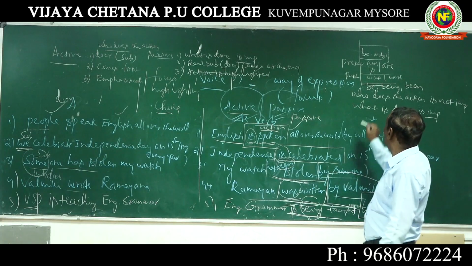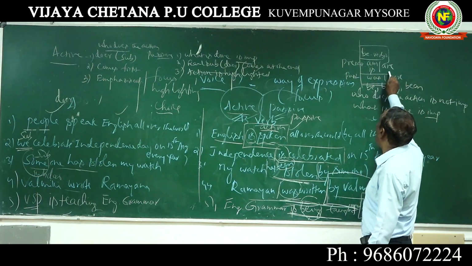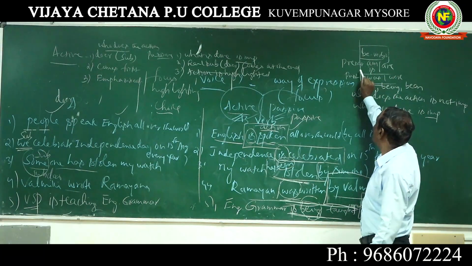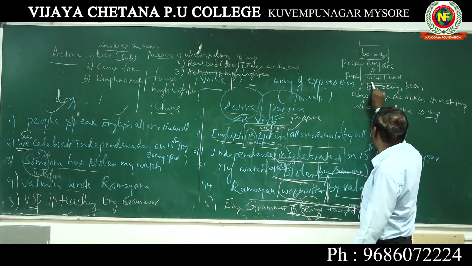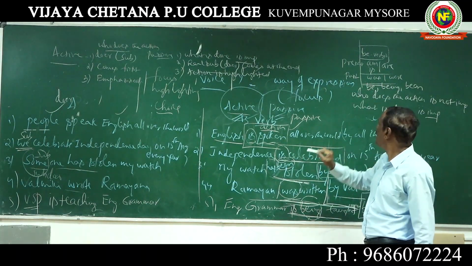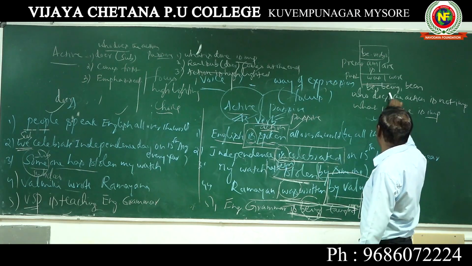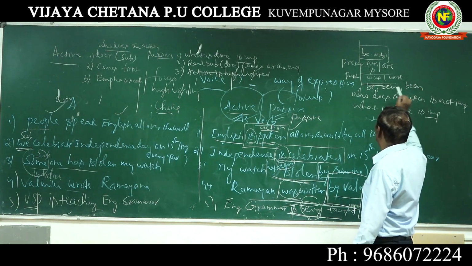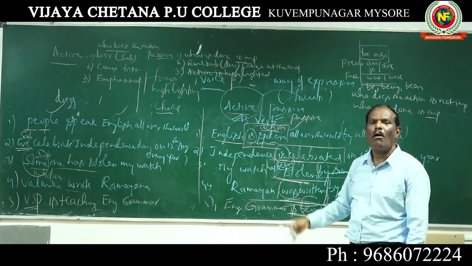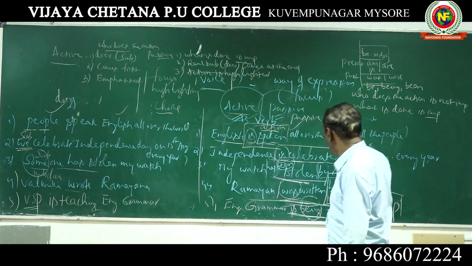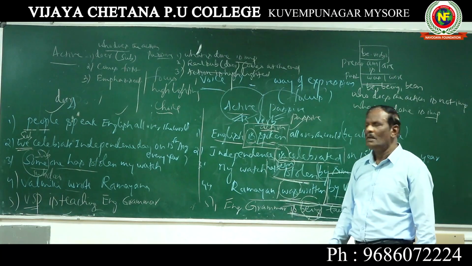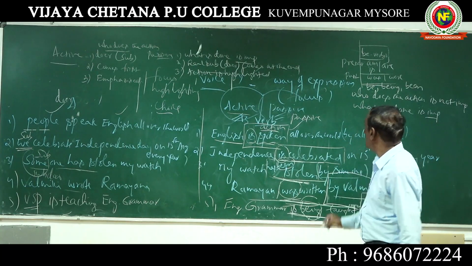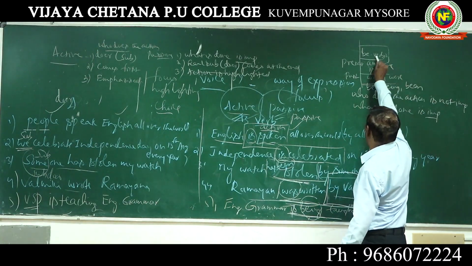What are they? Am, is, are show present time; was, were, past time; and then be, being, and been. These are also called helping verbs. In passive expressions, we use one of these.